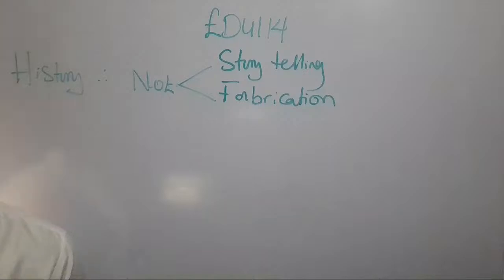History is said to be an account. Please, if you cannot hear me, do well to let me know in the comment section. History is referred to as an account of what actually happened in the past.